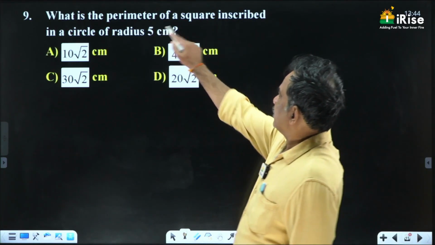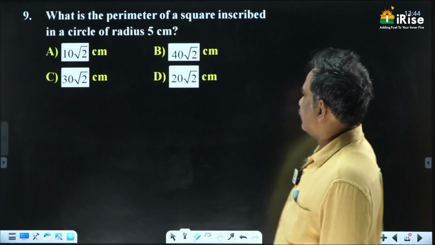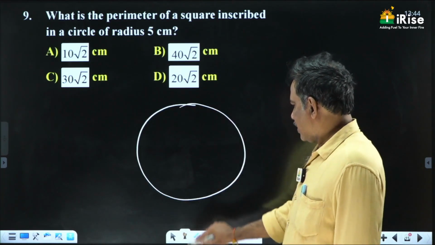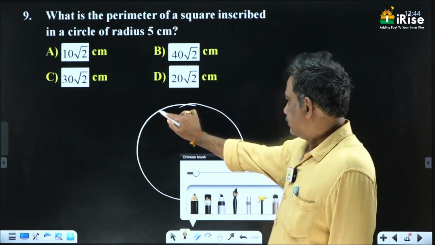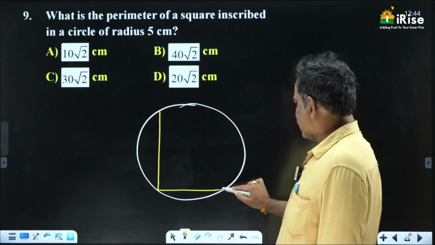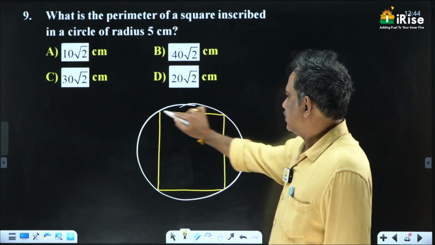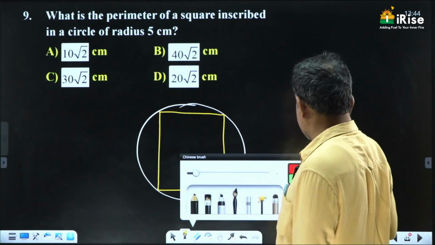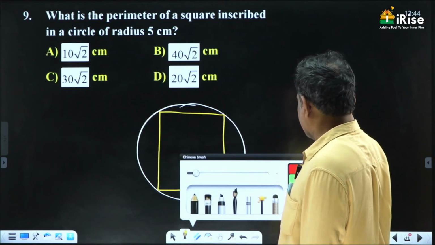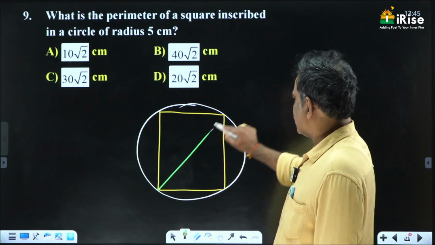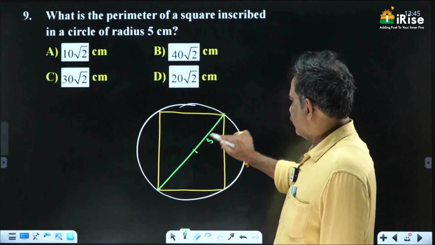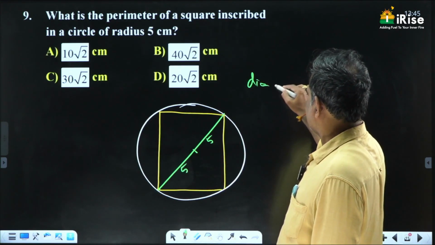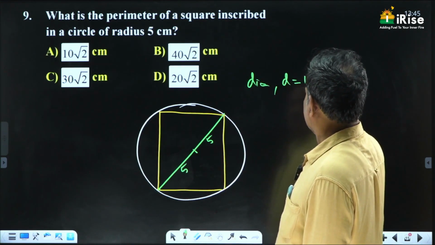What is the perimeter of a square inscribed in a circle of radius 5 centimeters? This is a circle. A square is inscribed in this. The radius of the circle is 5 centimeters. So this is 5 centimeters, please. 5, 5. Therefore, the diagonal d is equal to 10.